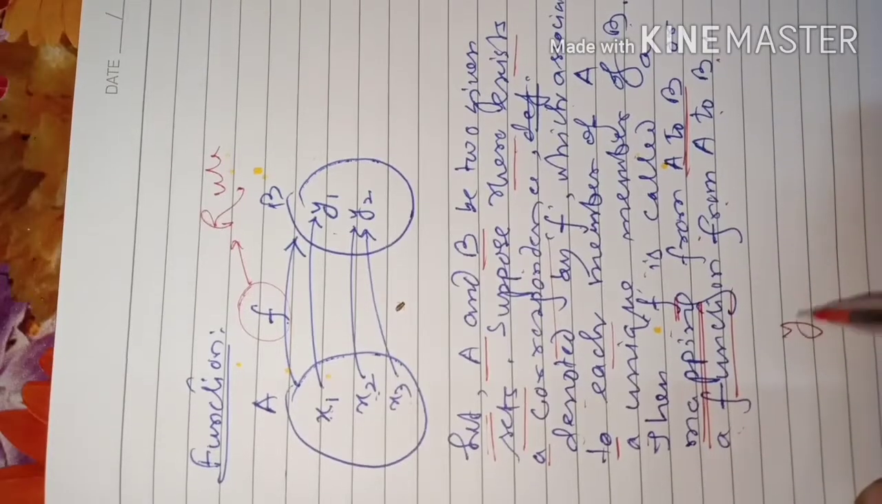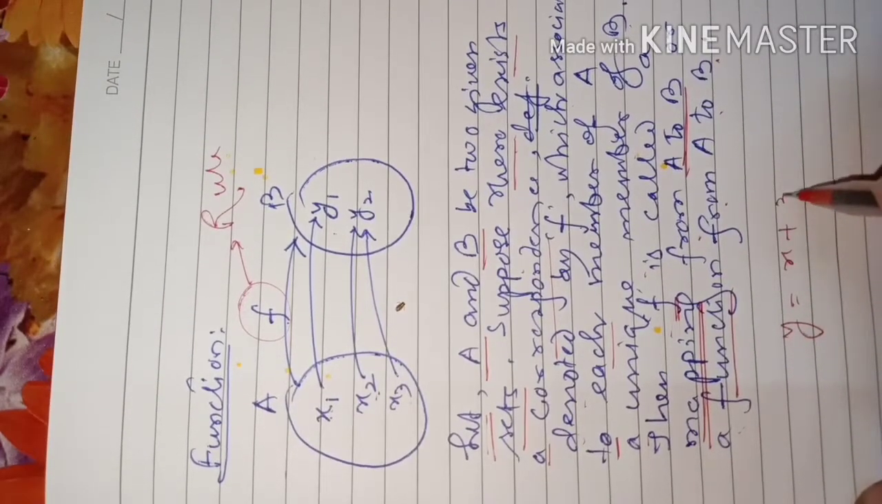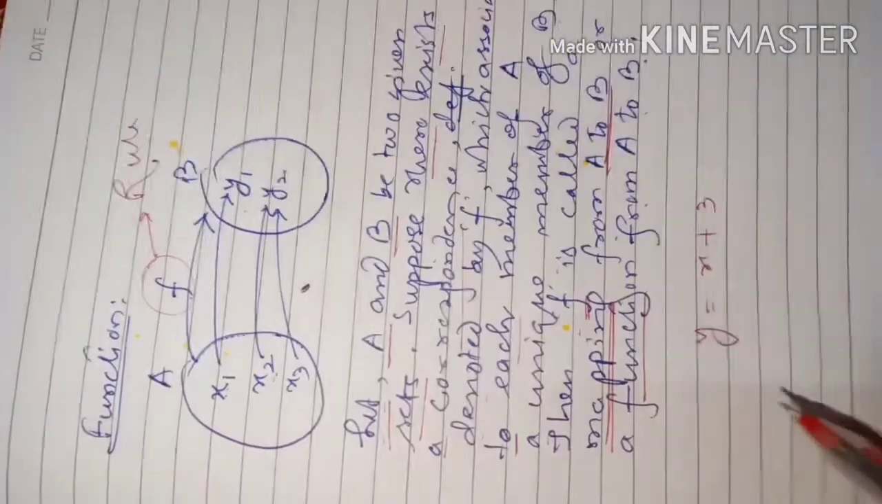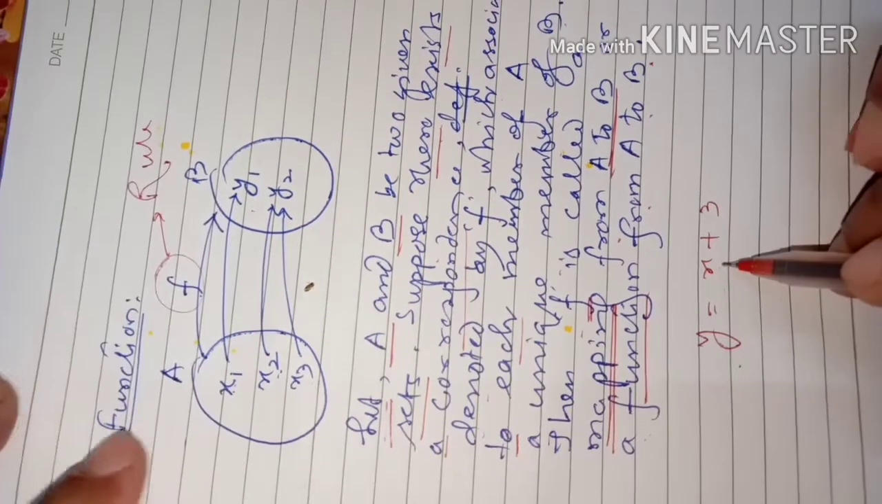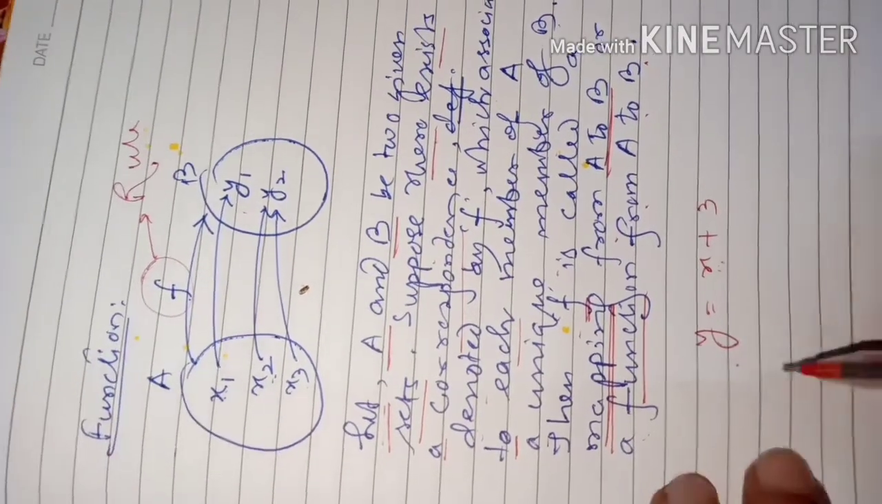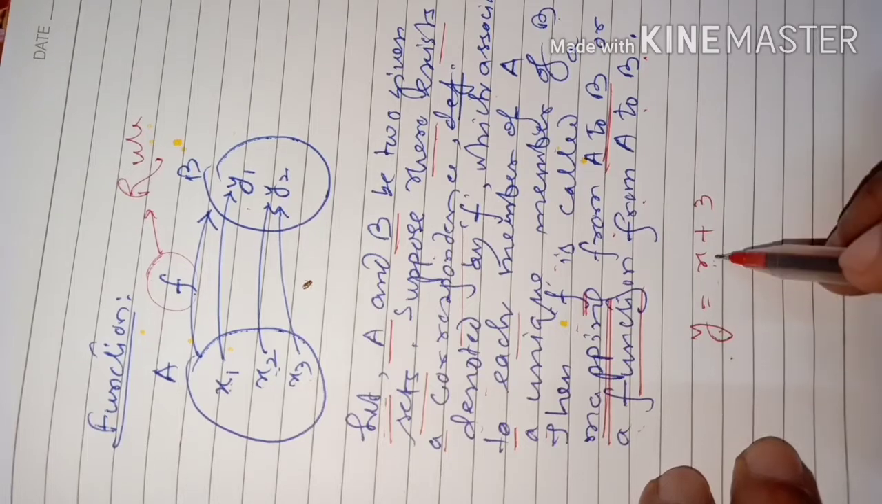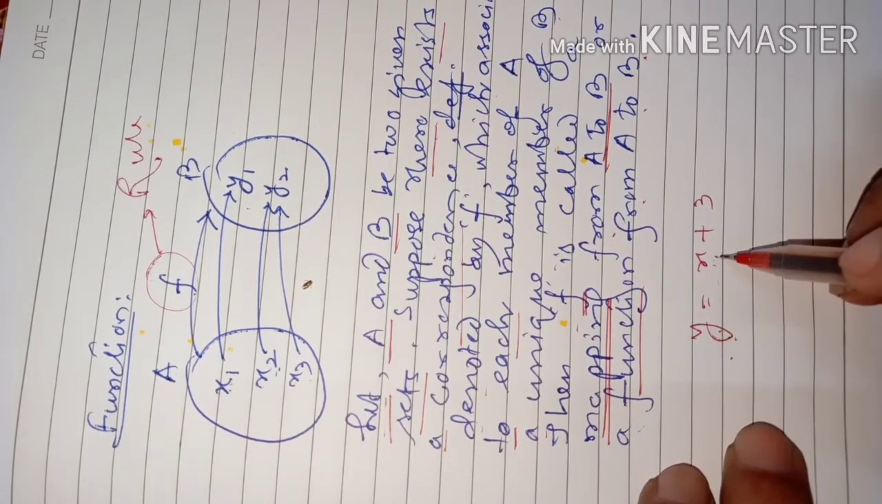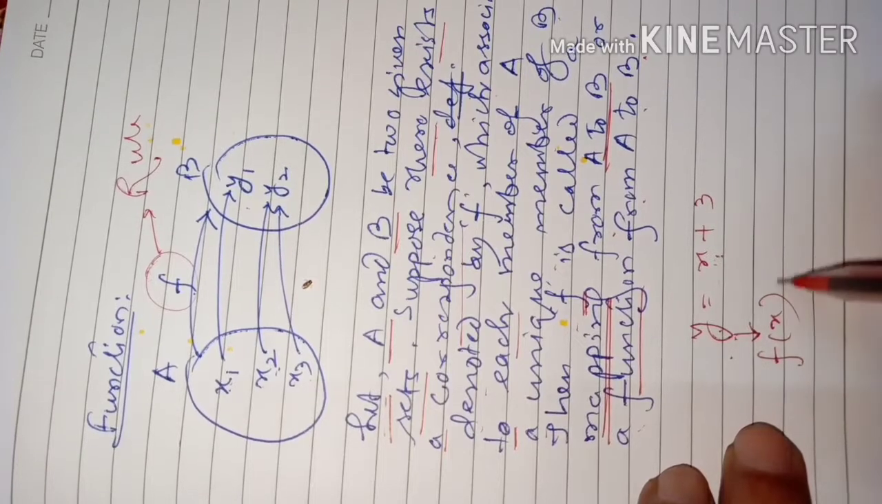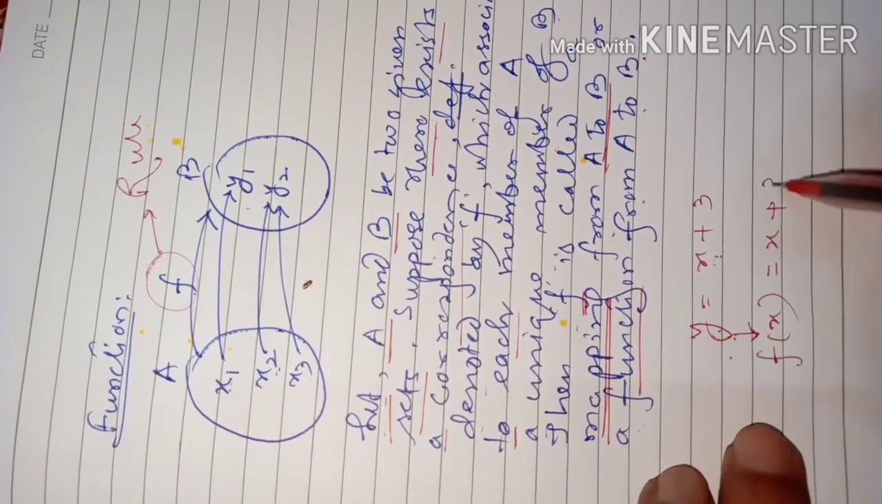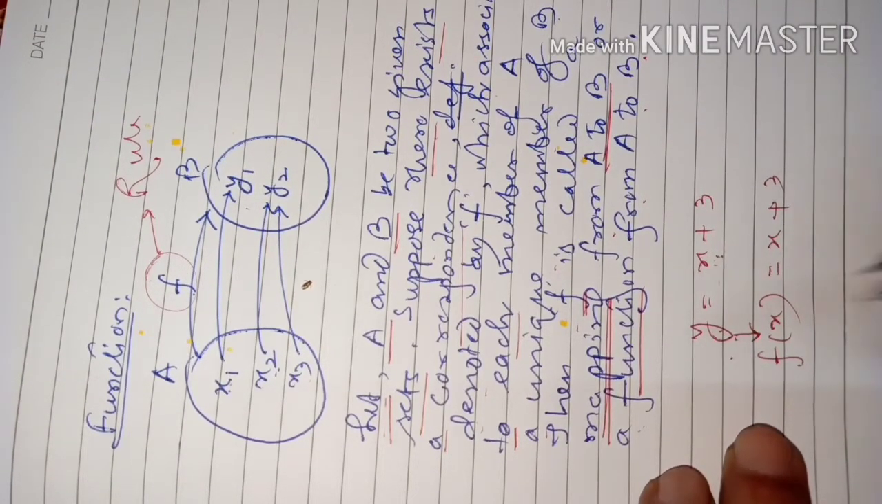Just I give you one example: y equal to, suppose, x plus 3. So this is a relation between x and y. Means x and y are two variables. Y is dependent on x. So we can say this is also a function in x. So y is a function in x. This y, sometimes we write as f of x also. Like this also we write. See, f of x. F stands for function.